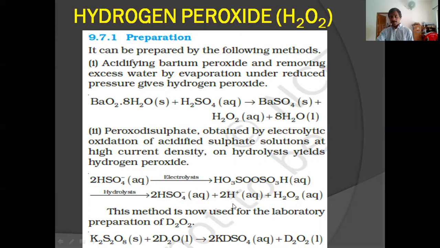H2O2 is obtained. The same method can be used for the preparation of D2O2, deuterium peroxide. Here K2S2O8, S2O8 2-, I already told you, it is peroxydisulfate. When it is hydrolyzed with D2O, you will get D2O2.